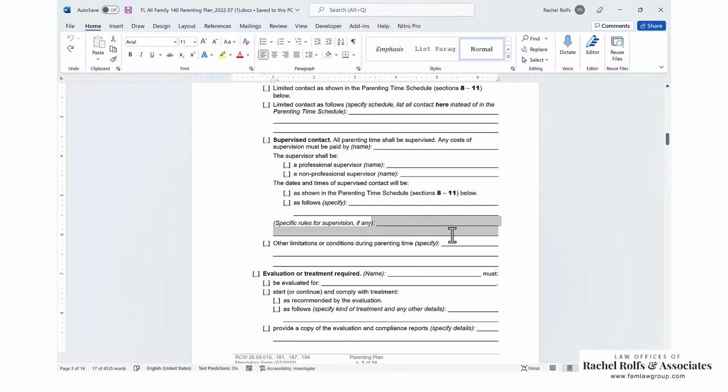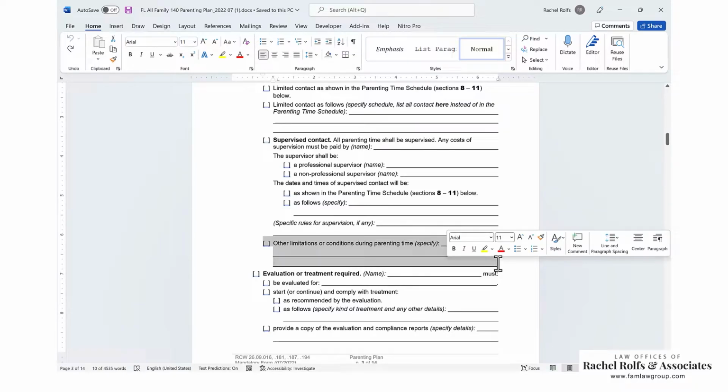Specific rules for supervision, if any, you might want to say, must be in line of sight, or must be in the same house, or must be within hearing distance, things like that. Other limitations or conditions during parenting time, if there's anything else, maybe you're not doing supervised contact, but there are certain things that you don't want the parent to do, you could put that here.